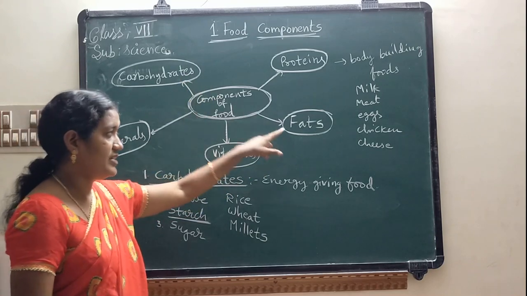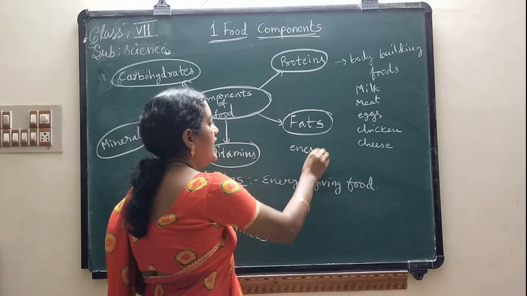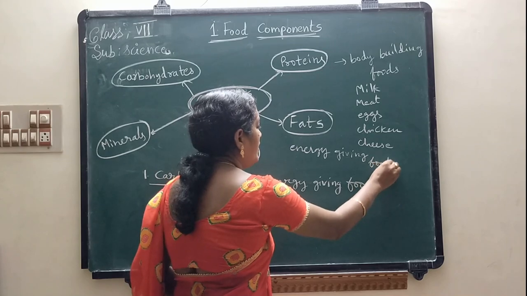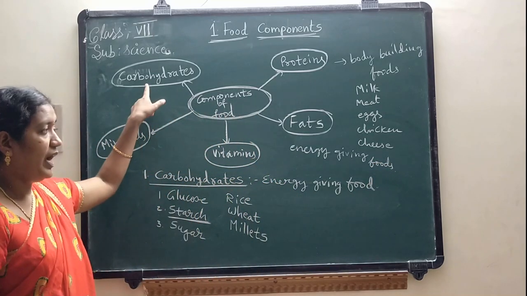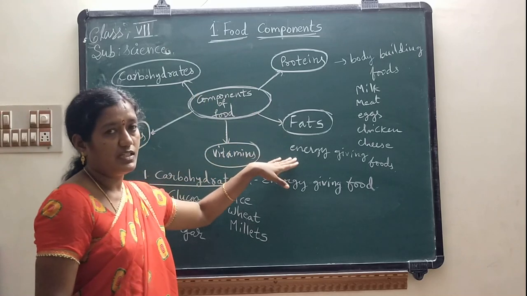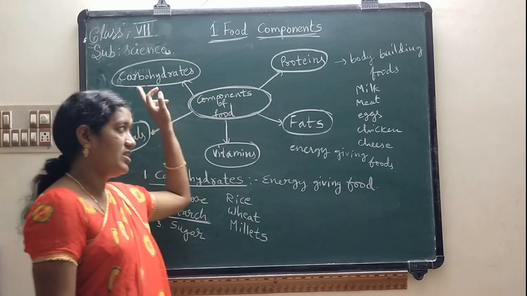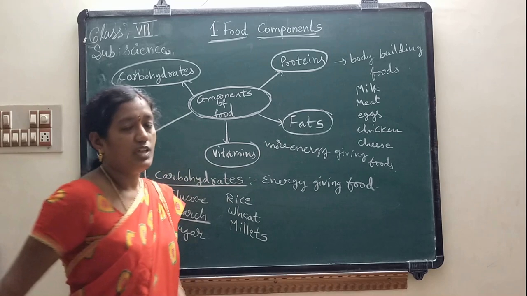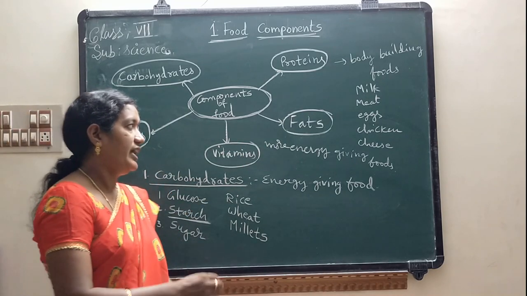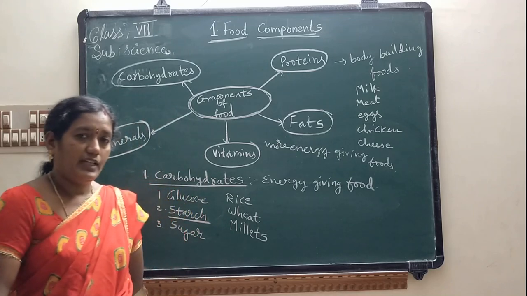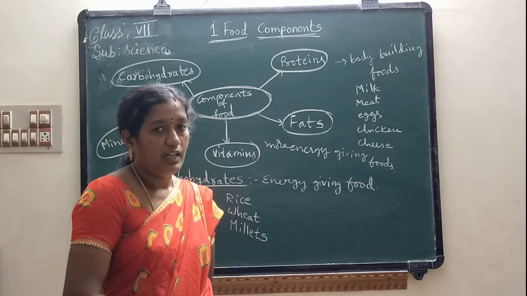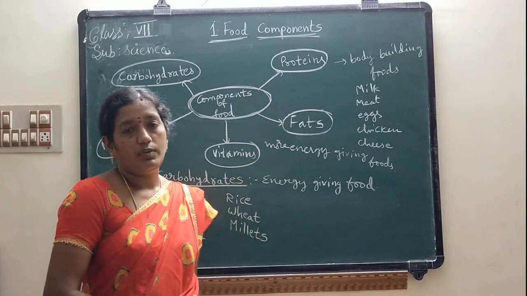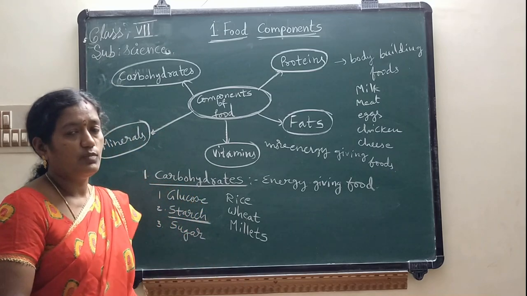So next we will go to the third one, fats. Like carbohydrates, these fats are also called energy giving foods. Carbohydrates and fats, these two are energy giving, but when compared to carbohydrates, by taking fats it will give more energy. Our body will get fats by taking cheese, butter, milk, ghee, like that. If you take these in your diet, then your body will be in a proper condition, so you will get more energy.